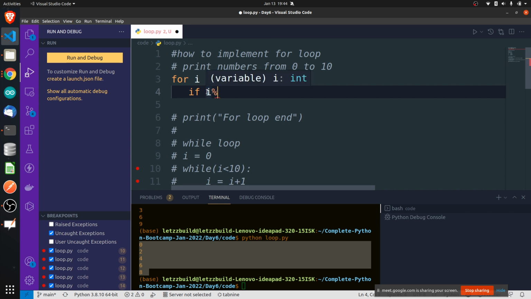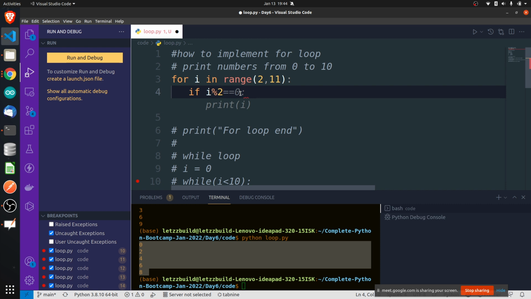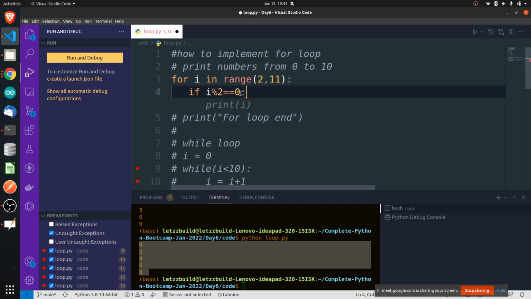How do you decide whether a number is even or odd? When you divide any number by 2, say 4 divided by 2, if you get the remainder as 0, that basically means that it is even. If you get the remainder as any other number, that means that it is actually odd.